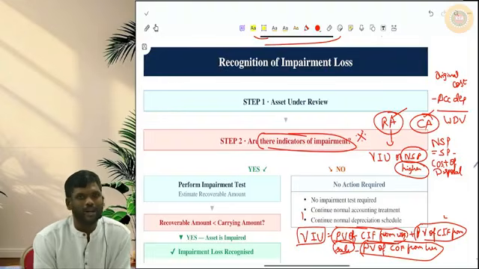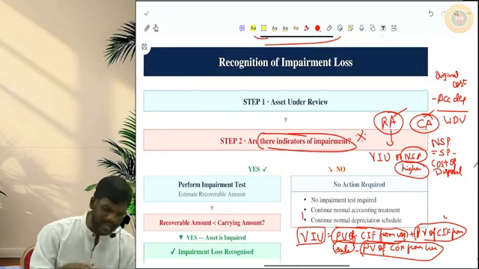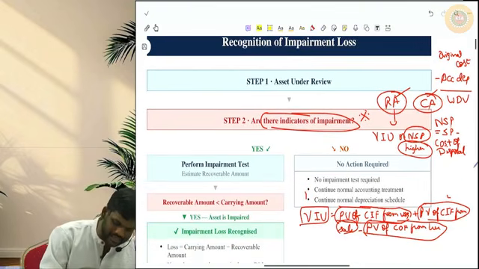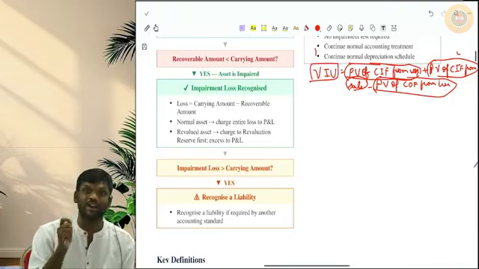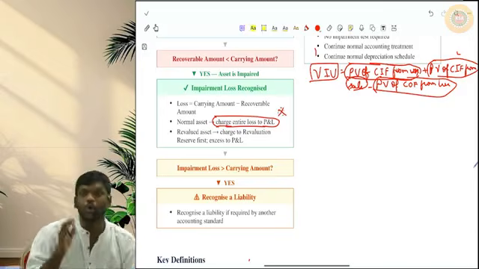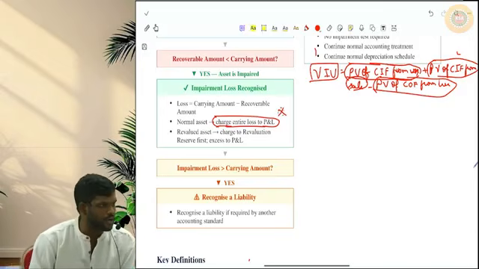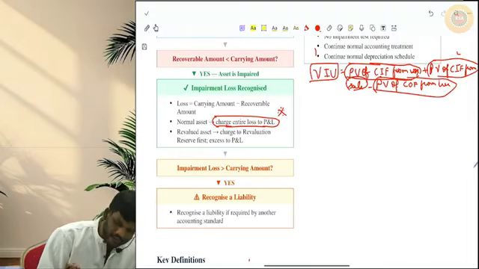Sir, I have calculated this impairment loss. Now what should I do with this impairment loss? Where should I charge this impairment loss? This standard, AS-28, says, if it is a normal asset where you are following cost model, then this entire impairment loss should be charged to P&L. If you are following cost model as per AS-10, charge the impairment loss to P&L.